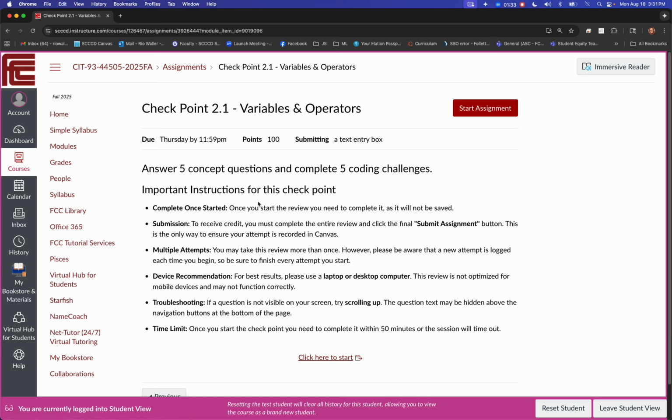So let's just go over a couple of key pieces. You're going to have 5 concept questions and then you'll have 5 coding challenges, okay? To receive credit, you have to complete the entire checkpoint, my bad, and click submit assignment. So you have to go all the way through it. If you don't get to the end, then you don't get credit for it. Multiple attempts: you can take this checkpoint more than once. However, be aware that new attempts are logged each time you begin.